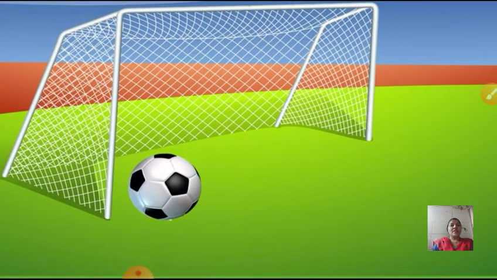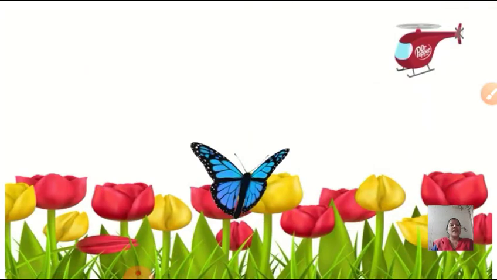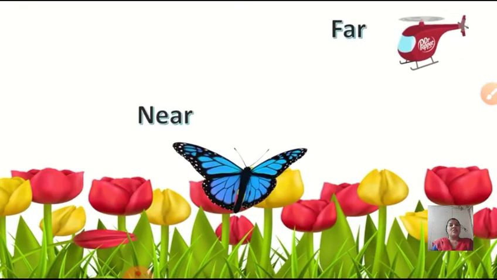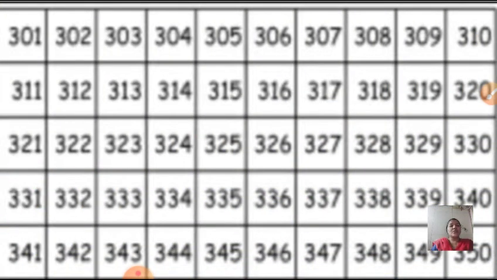Now here look, here we can see net and a ball. Ball is near the net. Okay, it is near. And the other ball is far from the net. Here we can see a butterfly and an aeroplane. And a butterfly is near the flowers and an aeroplane is far. Okay, so here you will understand children, near and far. I hope children you all must have understood the concept of near, far and heavy and light.